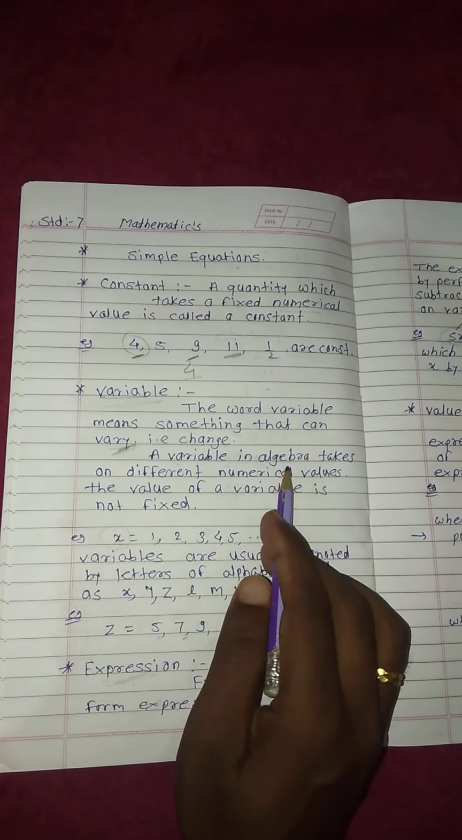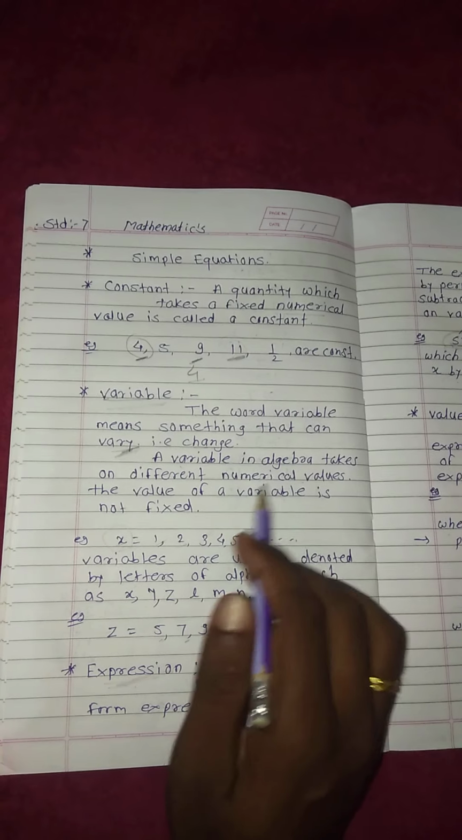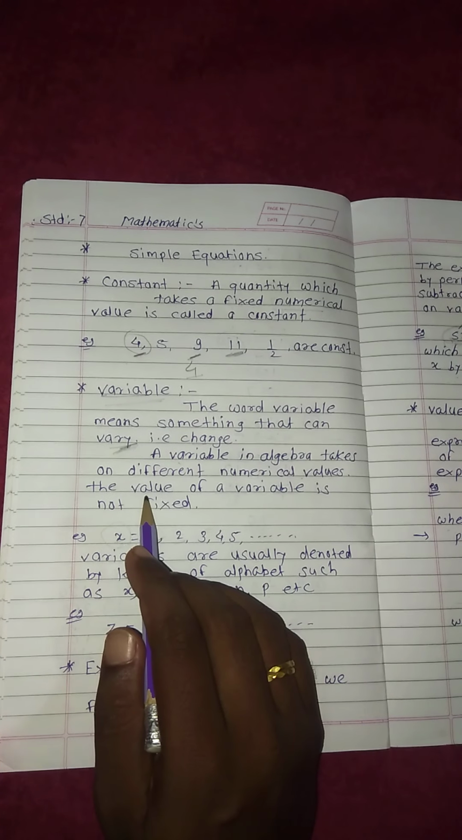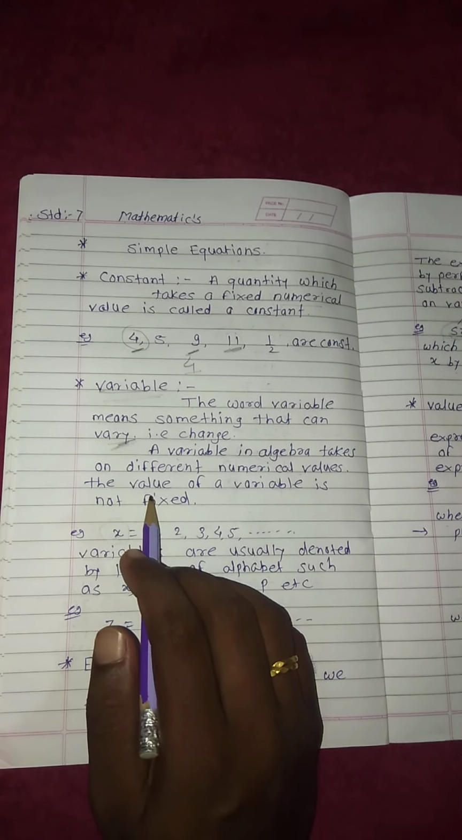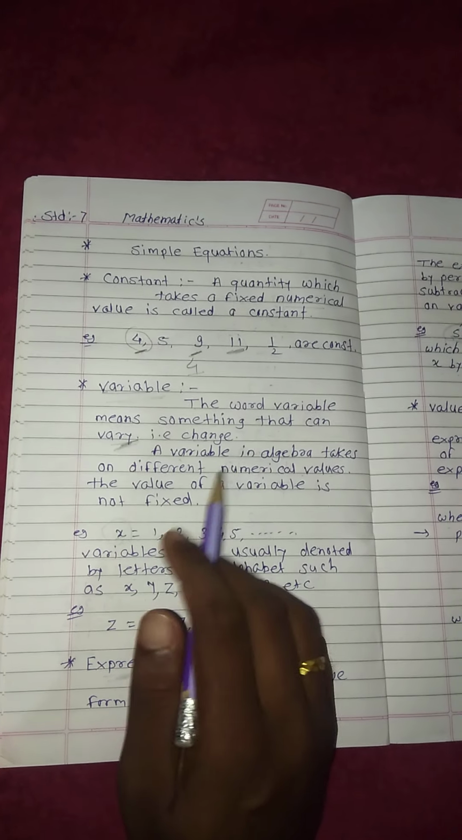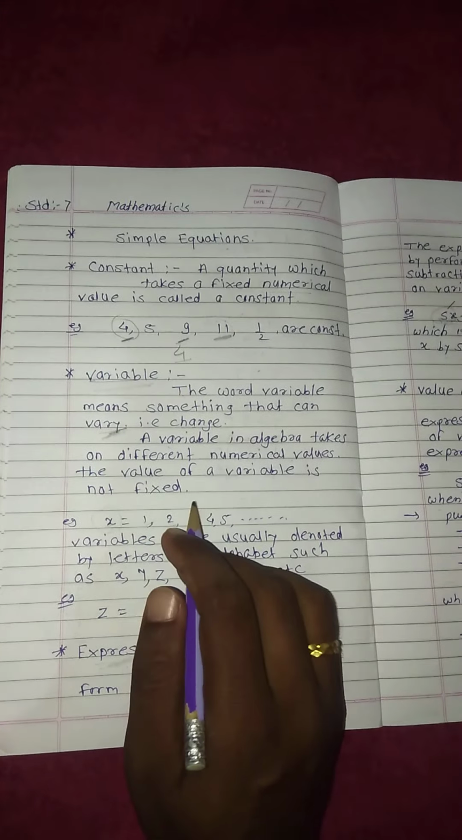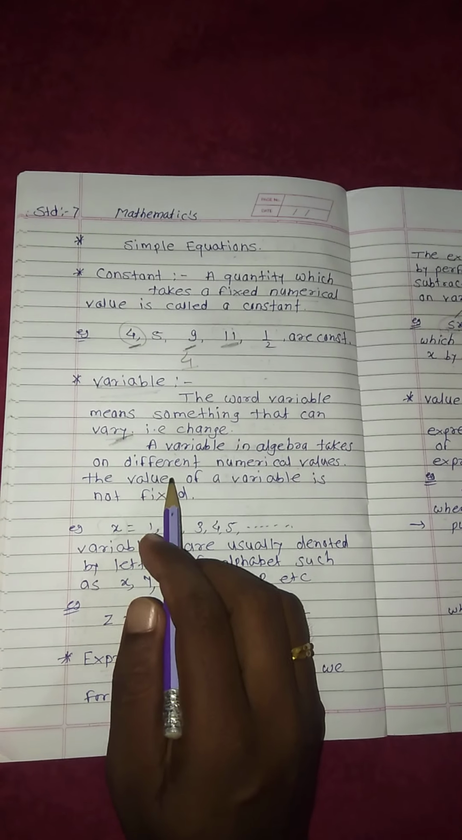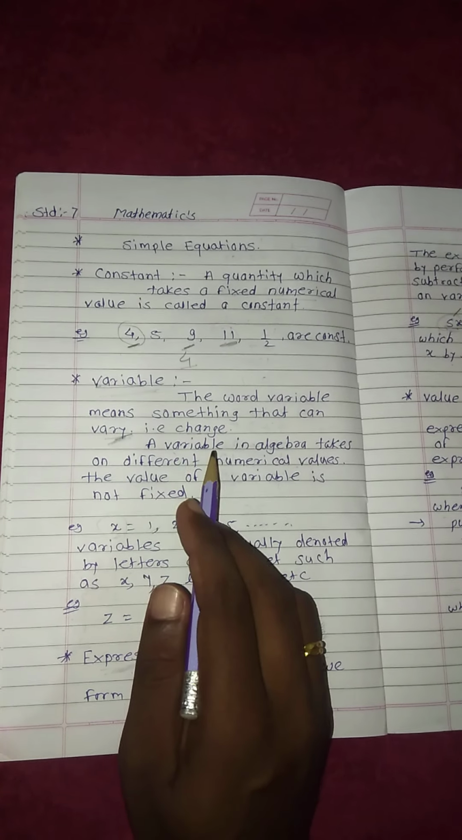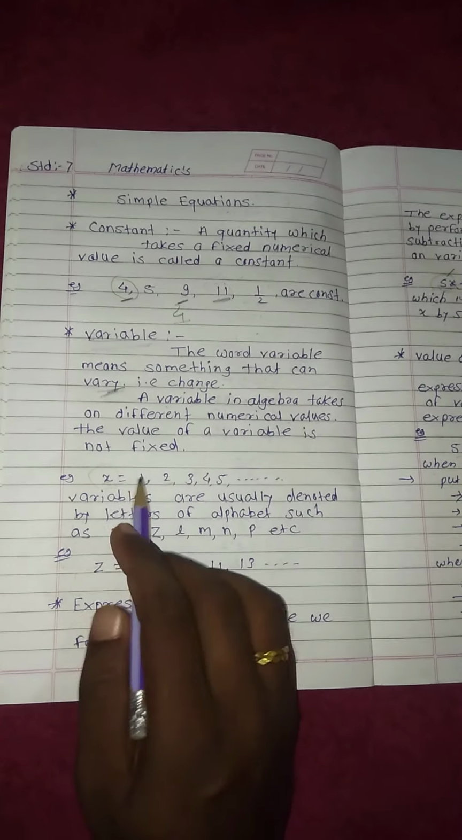A variable in algebra takes different numerical values. I already explained that. If I ask how many people are present in Mumbai, you can say 1 crore, 2 crore, 3 crore. It depends on the person. He can say any value, and that value changes from person to person. This is called a variable. I hope you understand this concept.